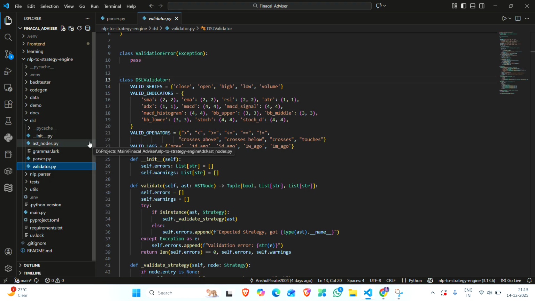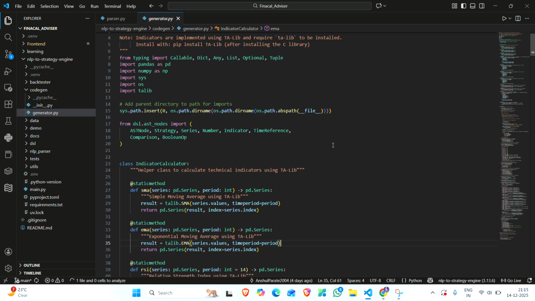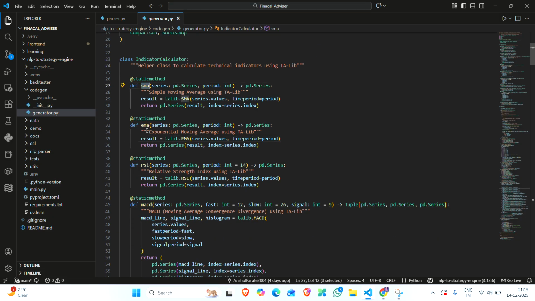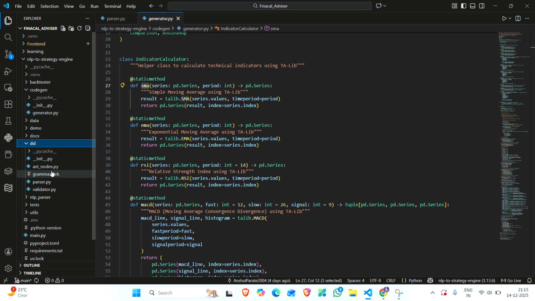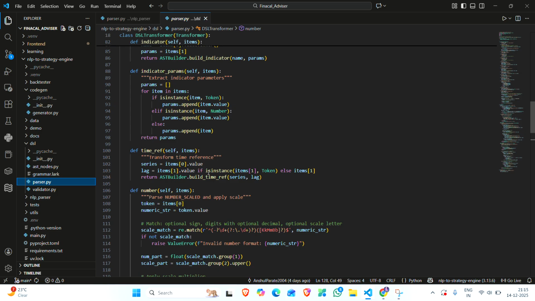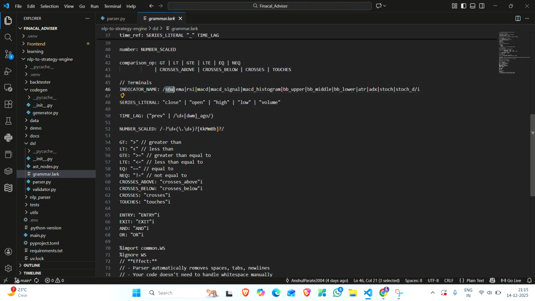After that we pass it to the code generator. The generator has an indicator calculator. You must remember that we had these indicators in our DSL also: RSI, SMA, and others.